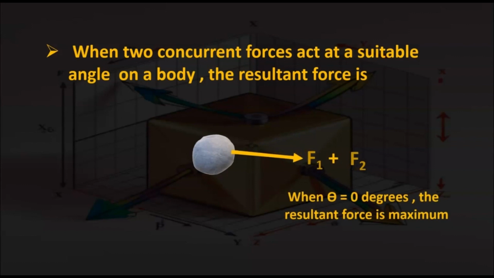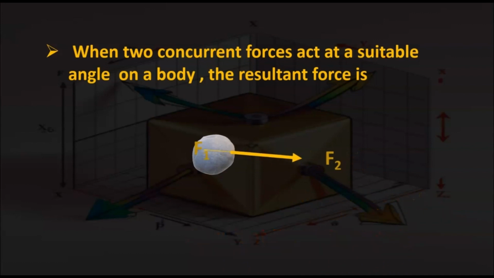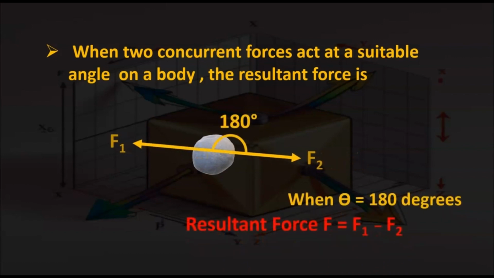When theta equals 0 degrees, the resultant force is maximum. That is, both the forces are acting in the same direction, so just add the two forces. Resultant force F equals F1 plus F2. And when theta equals 180 degrees, F1 and F2 act in opposite directions, and the resultant force F equals F1 minus F2.